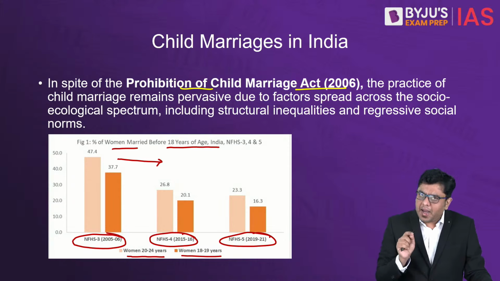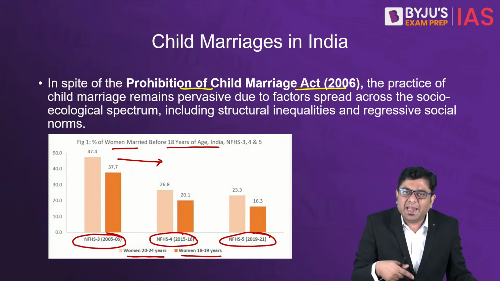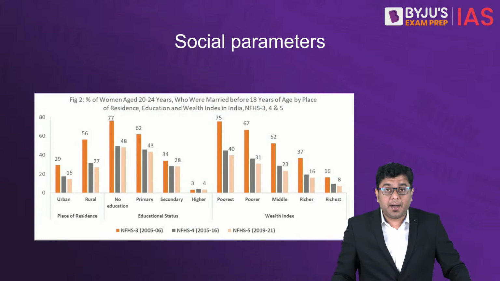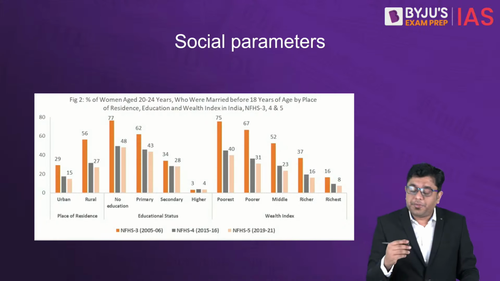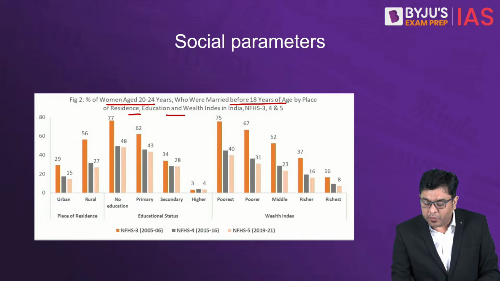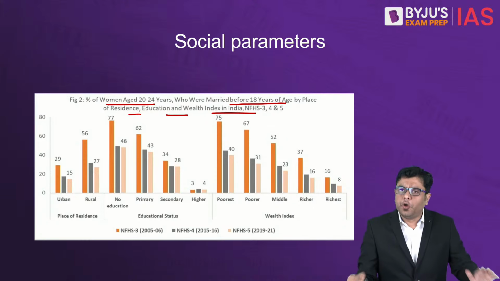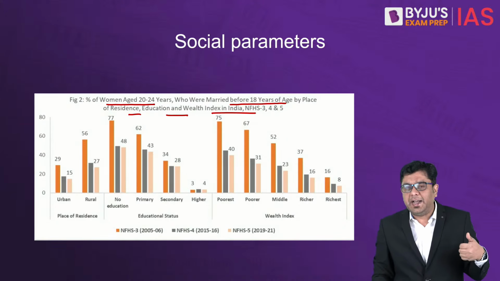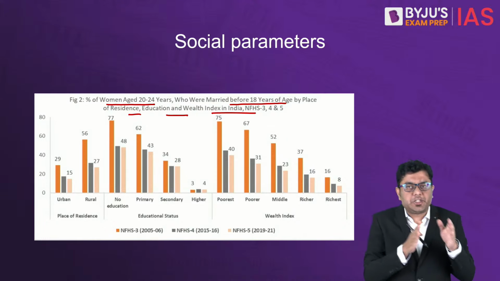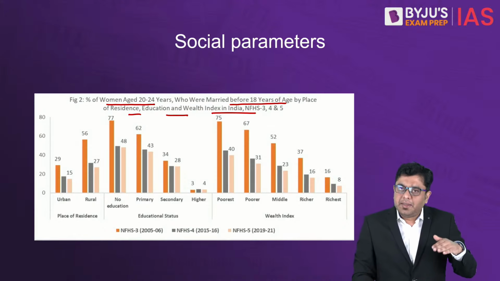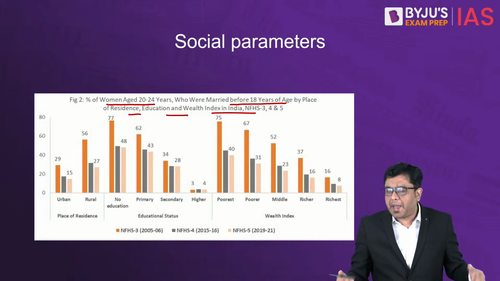Okay? Now, another data, if you look at, gives you an idea about why this issue is prevalent. Why is it that child marriages are happening at such an alarming rate? And this particular chart gives you an idea about the percentage of women aged 20 to 24 years who were married before 18 years of age by place of residence, education, and wealth index. So basically, for those who had indulged in the practice of child marriage, this is a classification of data based upon their level of education, the amount of wealth or prosperity that they have, the kind of background that they come from, the societal background, and so on.